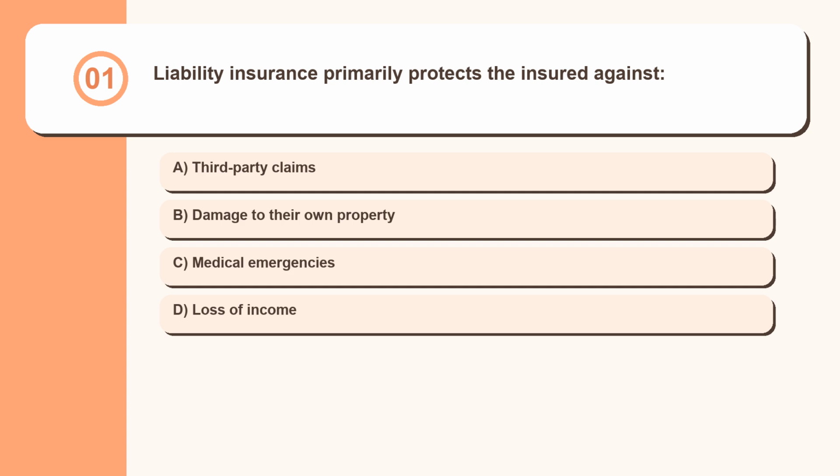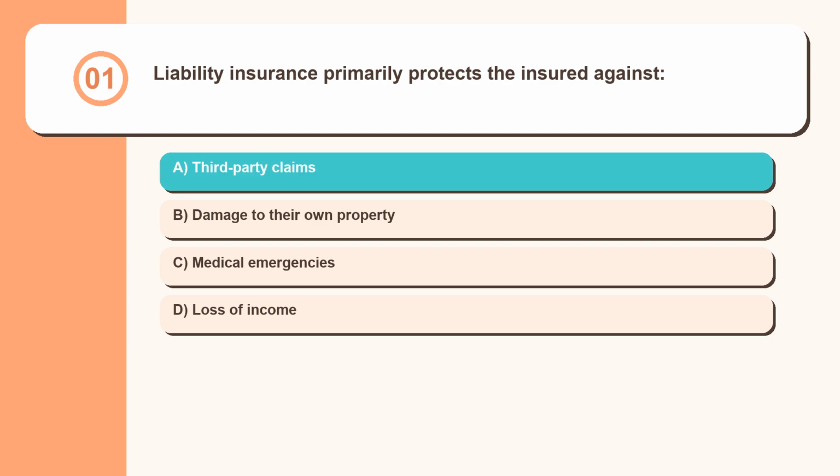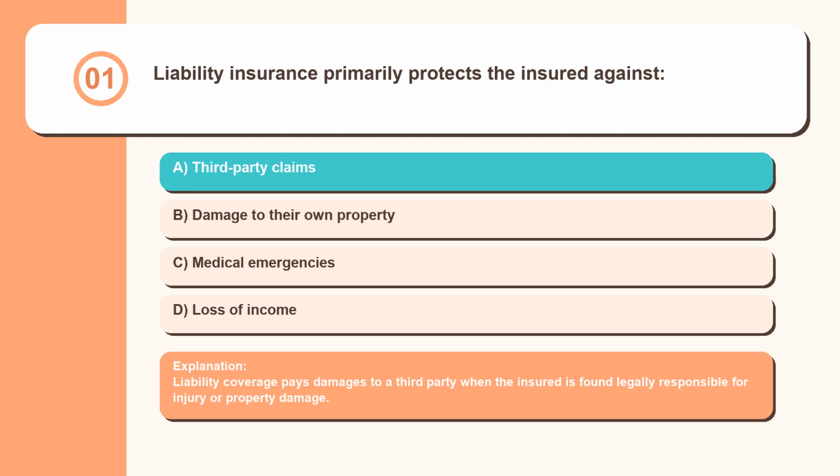Question 1. Liability insurance primarily protects the insured against: third-party claims, damage to their own property, medical emergencies, loss of income. Liability coverage pays damages to a third party when the insured is found legally responsible for injury or property damage.